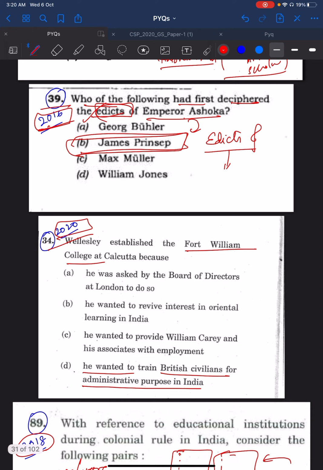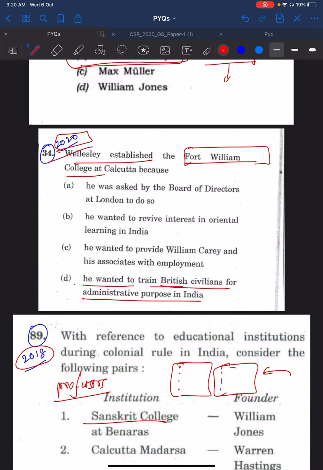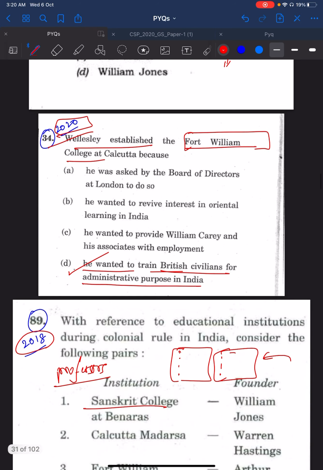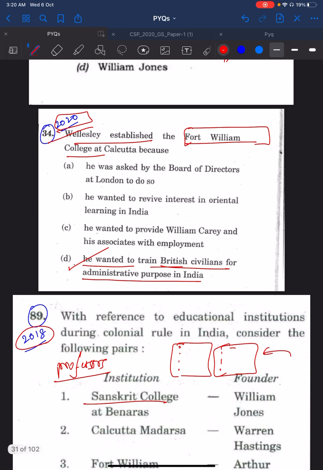You see the 2020 34th question. This is about Fort William College. Wellesley established Fort William College at Calcutta because he wanted to train British officers. So let's not go into the answers. This is about the importance of doing previous year questions.